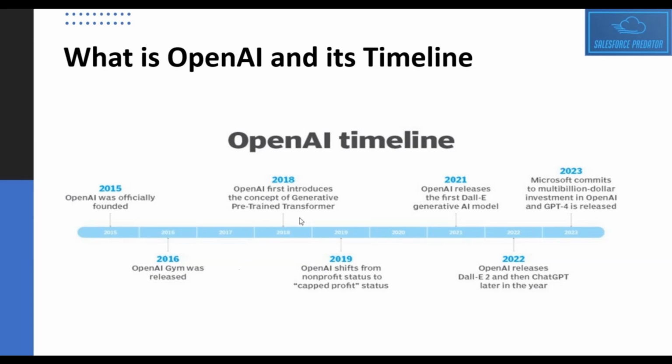And then in 2018 OpenAI introduced the concept of GPT, that is Generative Pre-Trained Transformer. Generative because it was capable of generating responses on its own, pre-trained because it was trained on millions of sentences or data from the internet, and transformer because the underlying neural network was using the transformer model, right?